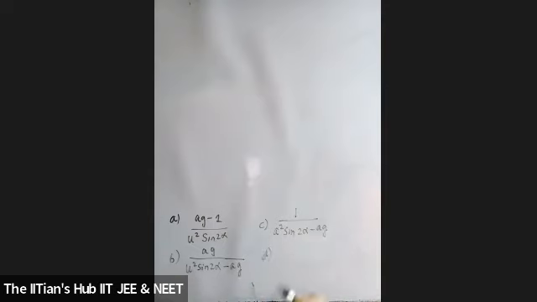And D, AG upon AG minus U square sine 2 alpha. Students, I hope the options are clear to all of you, and you are able to see them clearly. Now, what exactly is the question, students?